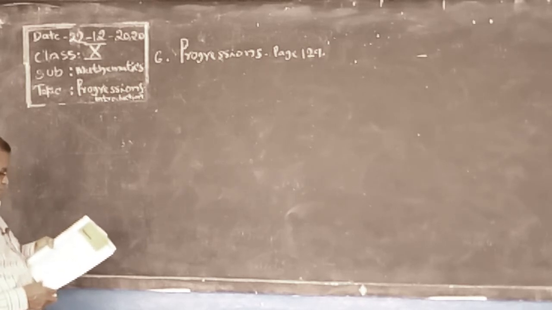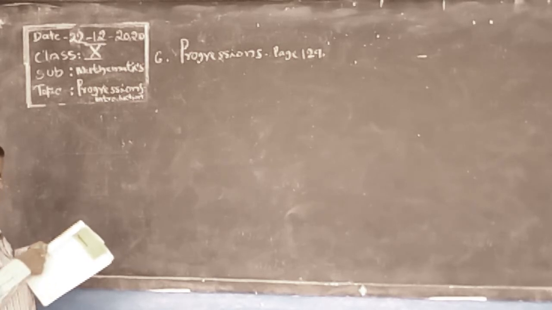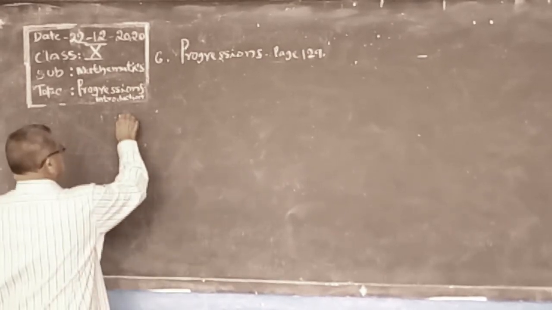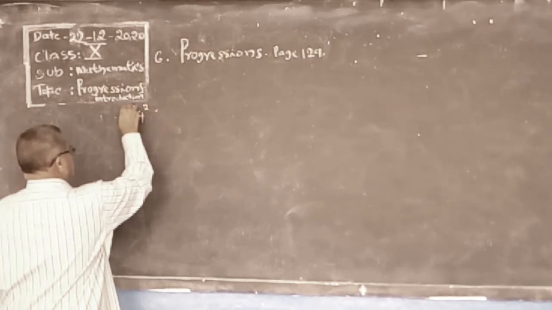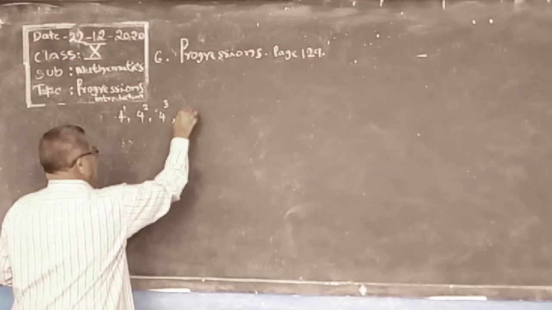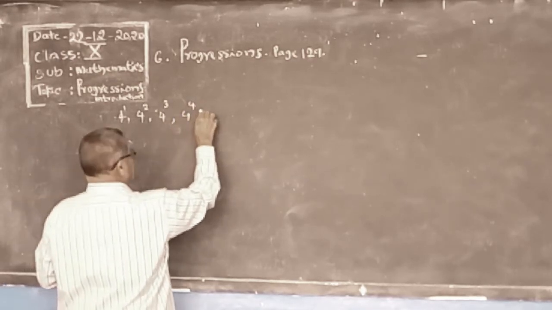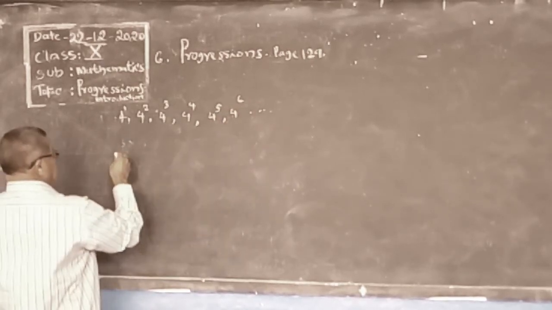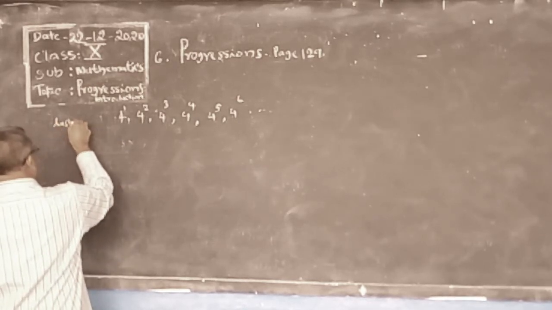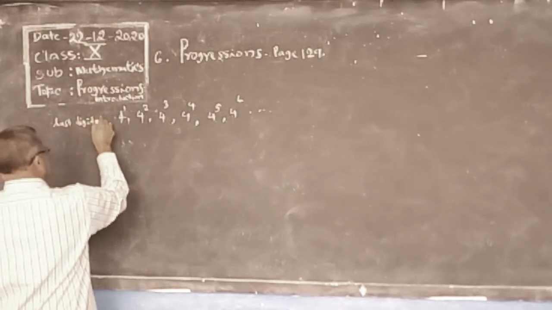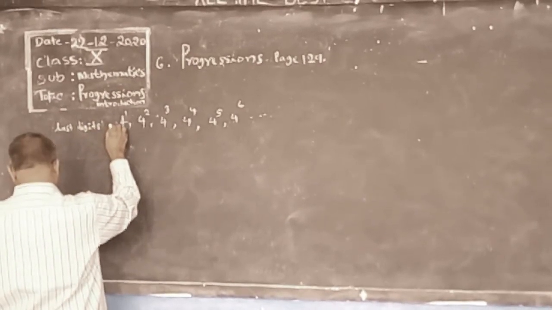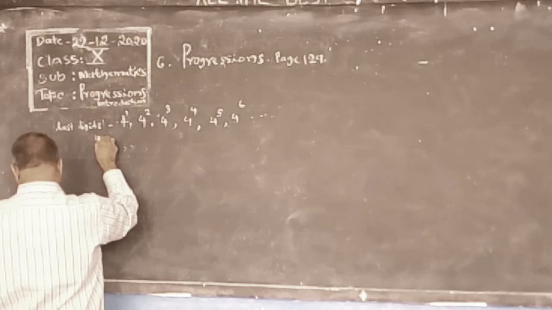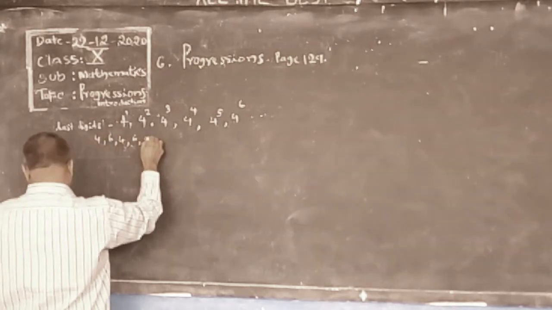Some examples are: the last digits of the values 4, 4 squared, 4 cubed, 4 power 4, 4 power 5, 4 power 6. The last digits are 4, 6, 4, 6, 4, 6.